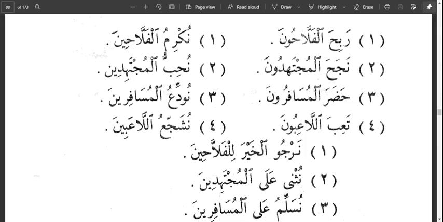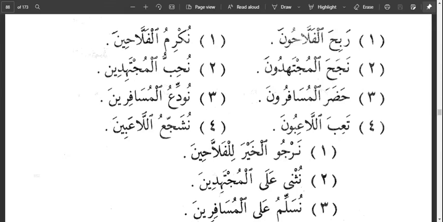So that is the i'rab of الفلاحين المجتهدين المسافرين اللاعبين. So we say مفعول به منصوب بالياء, because it's the ya that is indicating that the word is in nasbu state. Then for the first one we say مفعول به مرفوع بالواو.